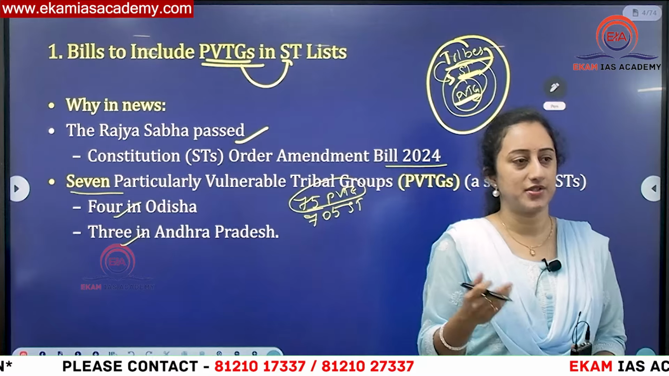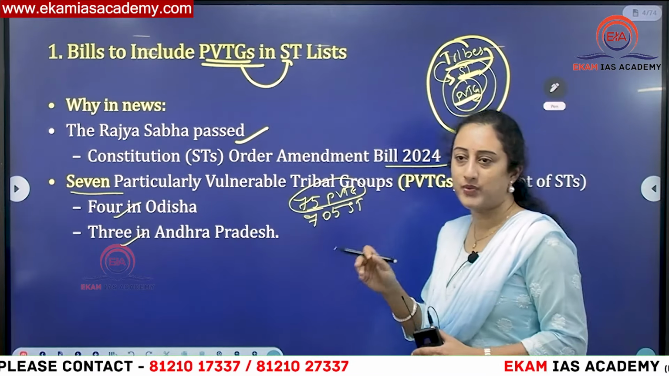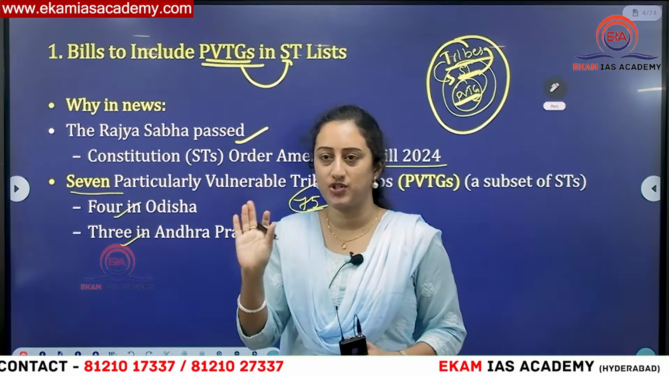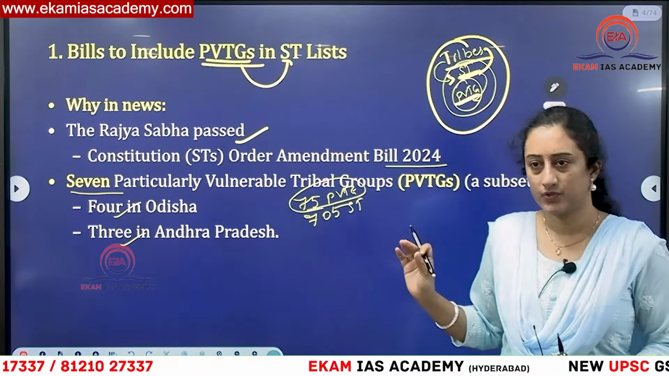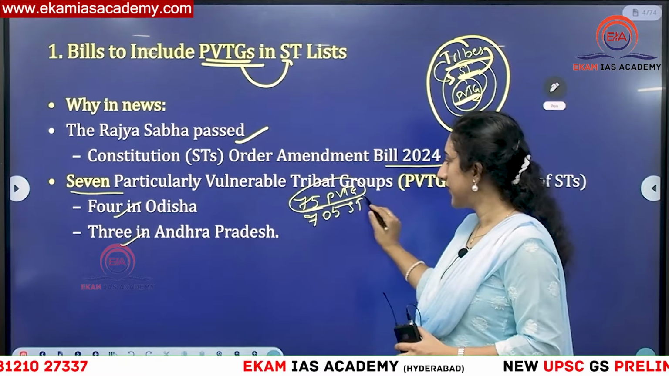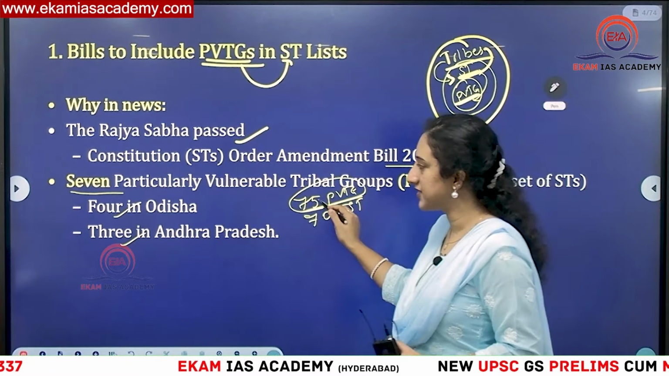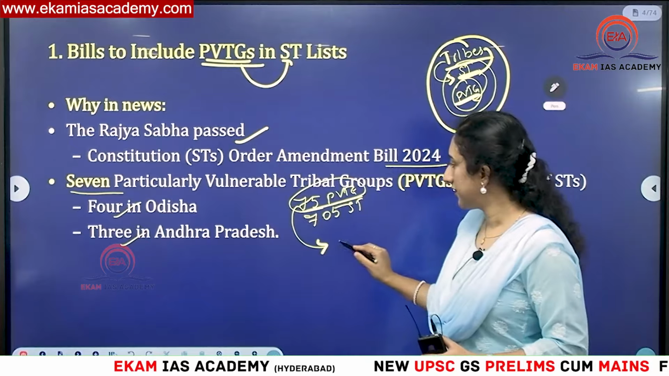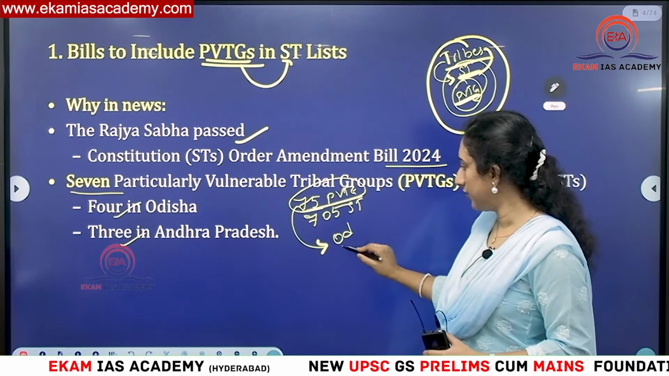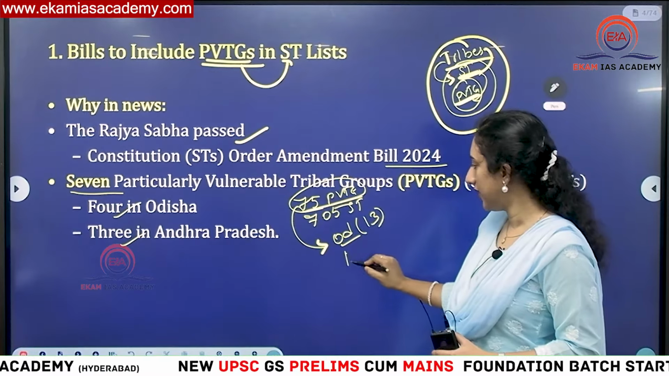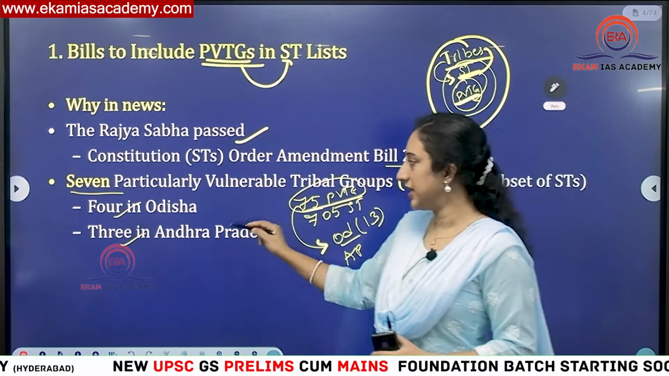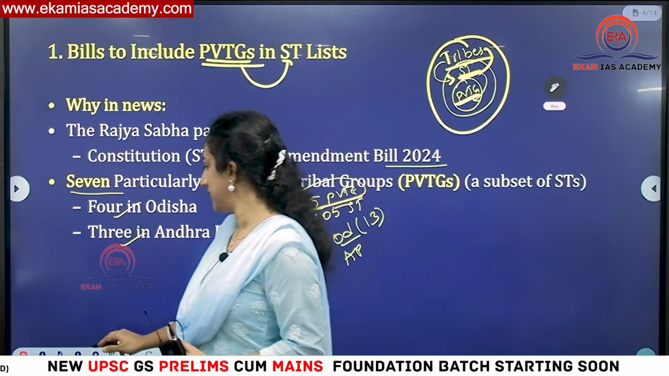Okay, so in case you don't know, try to go wrong with that option if any number is mentioned in the option, because most of the times UPSC will change the number. Okay, so here 75 PVTGs are there. Among these 75, highest are from the state of Odisha. How many? 13. Very good. Second place is Andhra Pradesh itself. Okay, so from these only 4 and 3 were selected to the ST list.